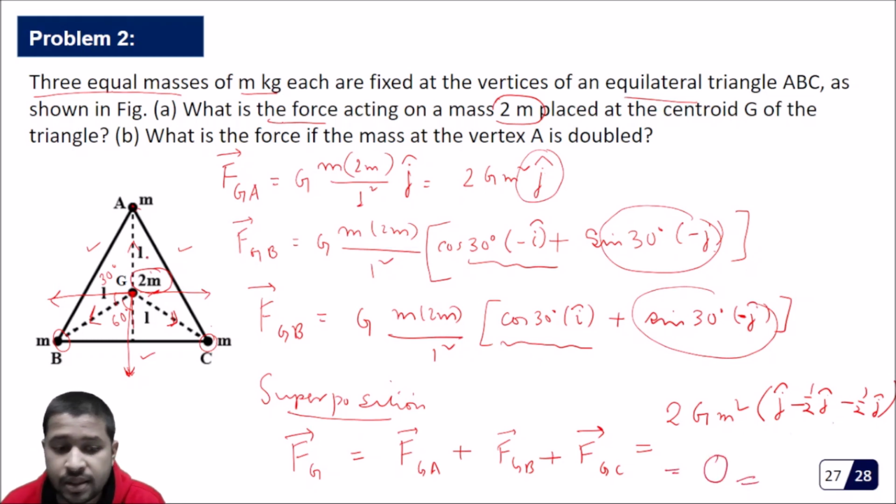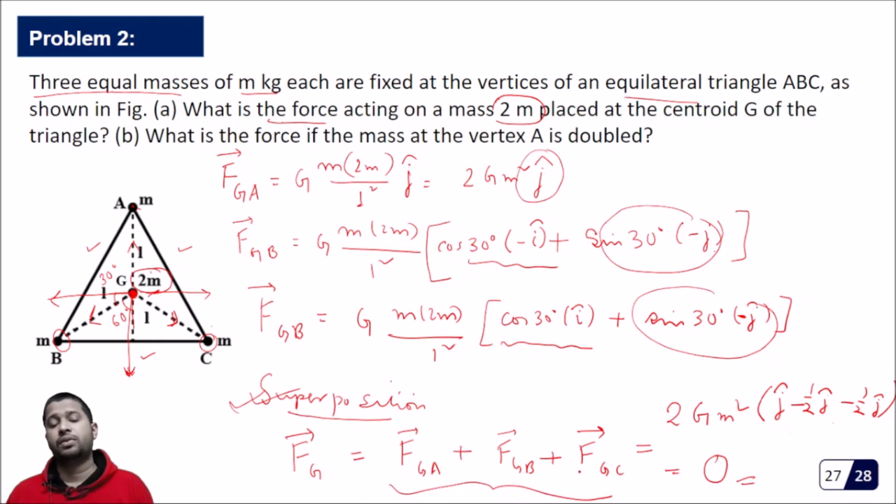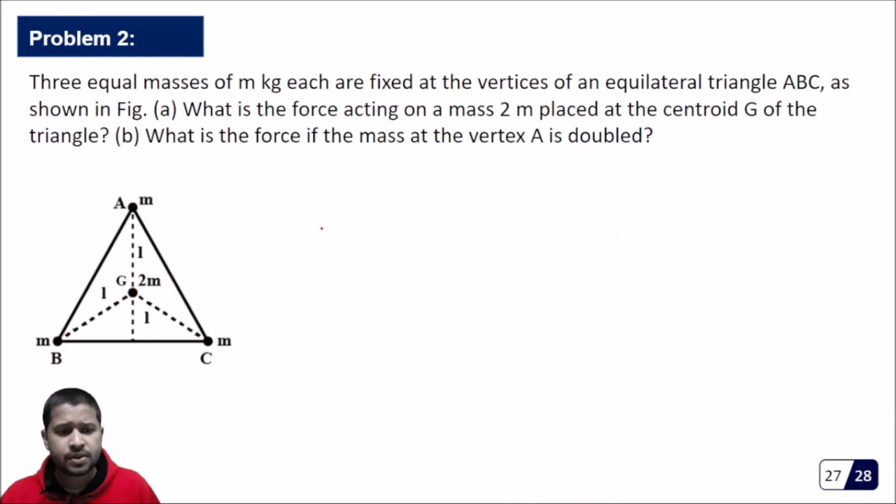So we see that the net force acting on this centroid is 0, and this we got by the principle of superposition by doing a vector sum of all the forces acting on this. Okay, now let us come to the second part, that what is the force if the mass at the vertex A is doubled. Okay, so let's say now this is twice m.